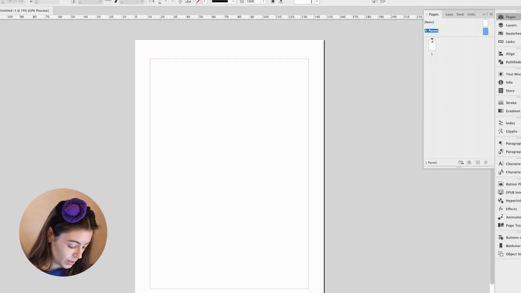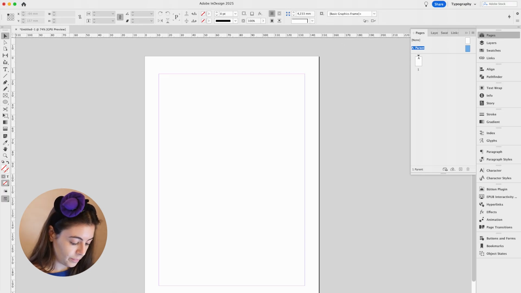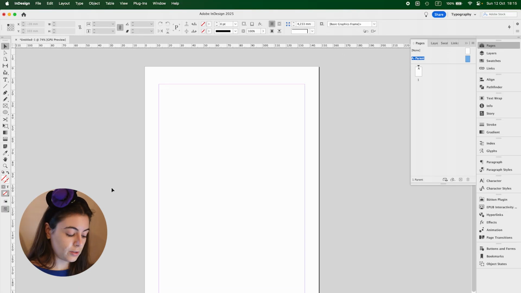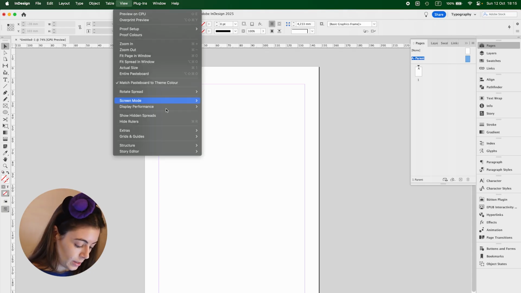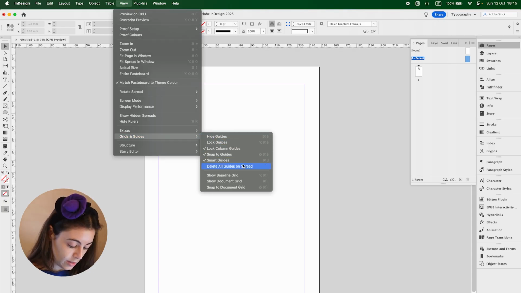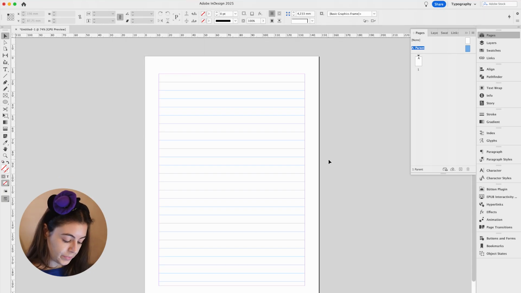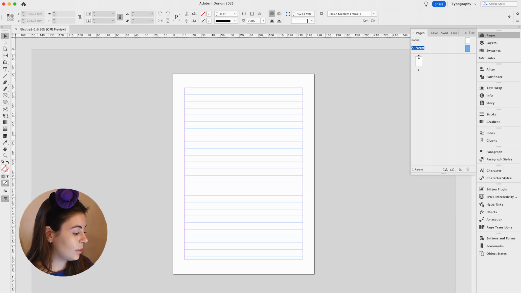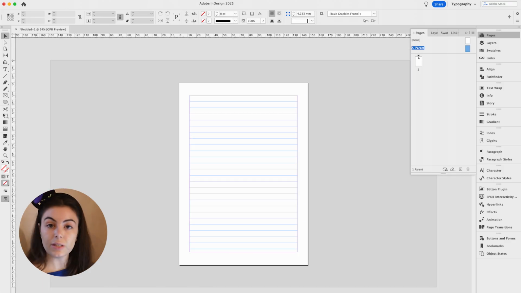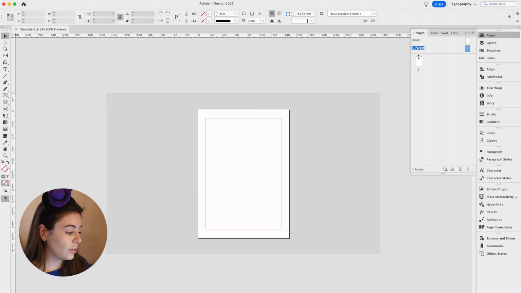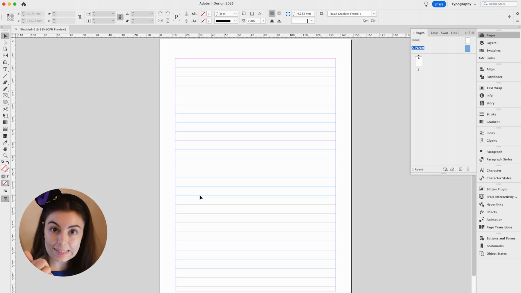And see, now we are at 75%. We're not seeing the baseline grid yet because we need to go to view, and then grids and guides, and then show baseline grid. If I zoom out at 54, we still see it, so it's good. Only if I go beyond 50, then it's not visible anymore, but this is great.